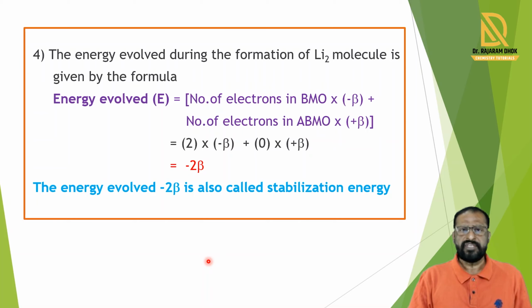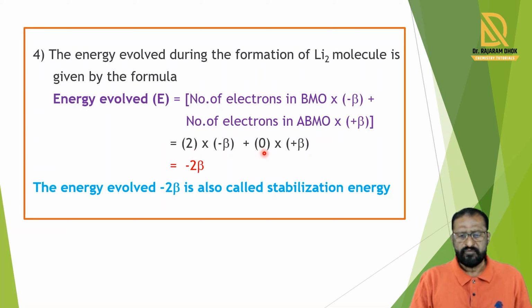By putting in the values of the number of electrons in each molecular orbital, we get the equation. So in the bonding molecular orbital, 2 electrons are filled. So we write 2 into minus beta.